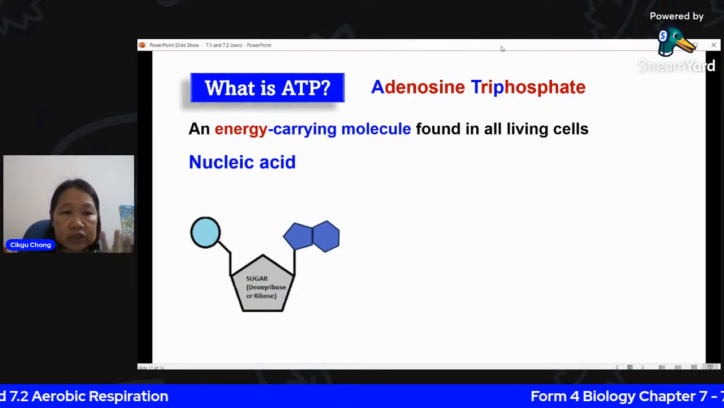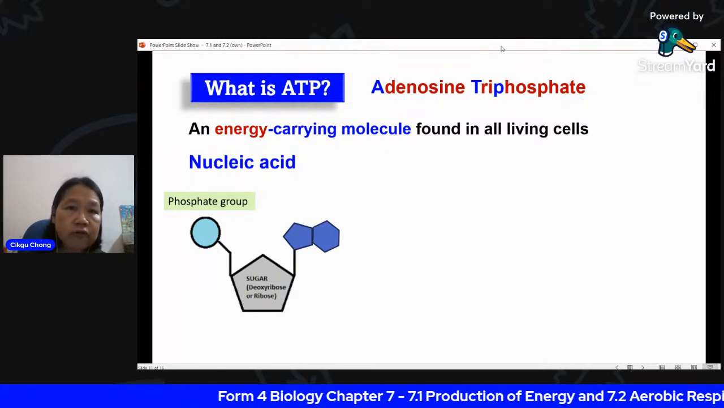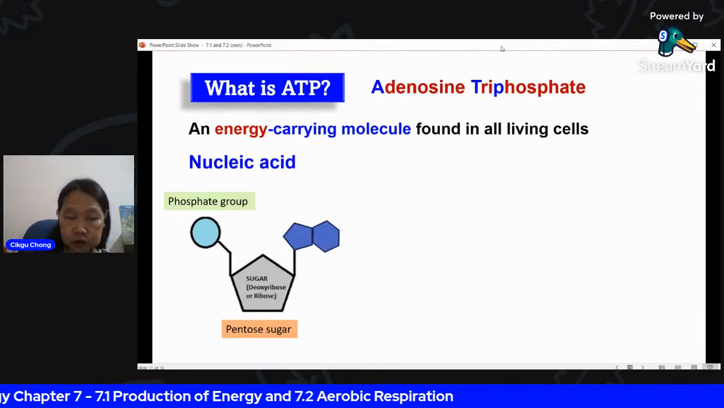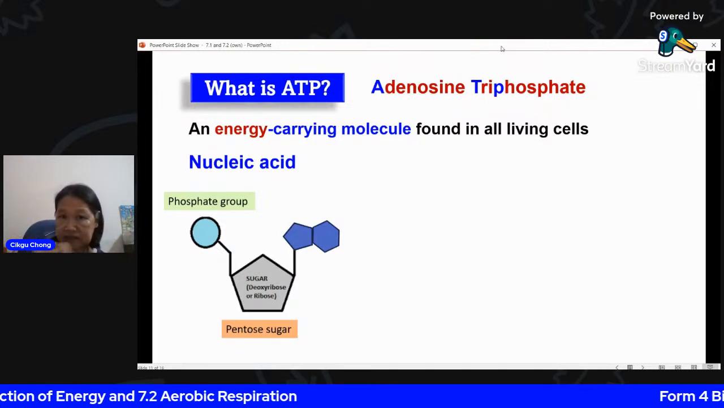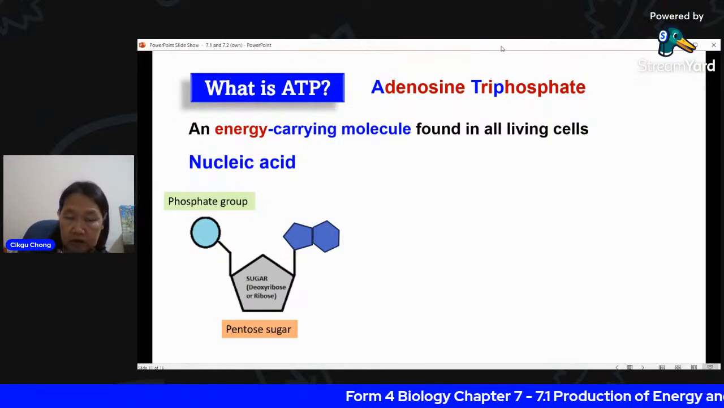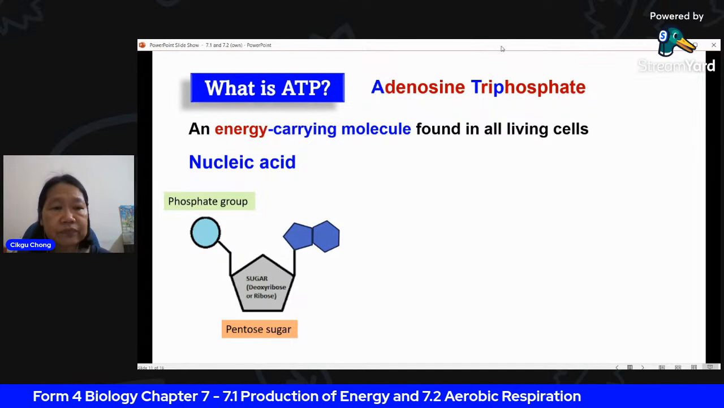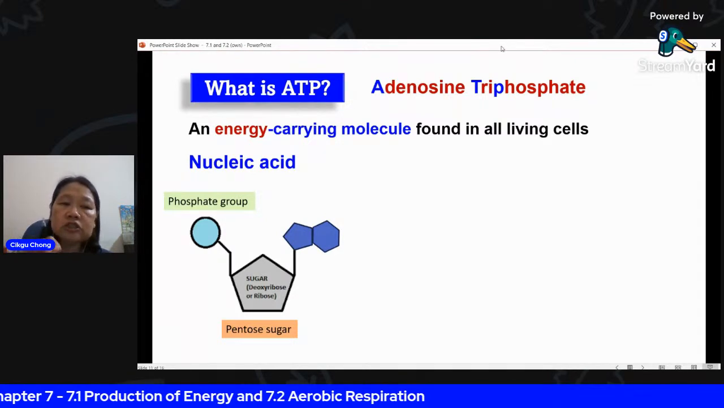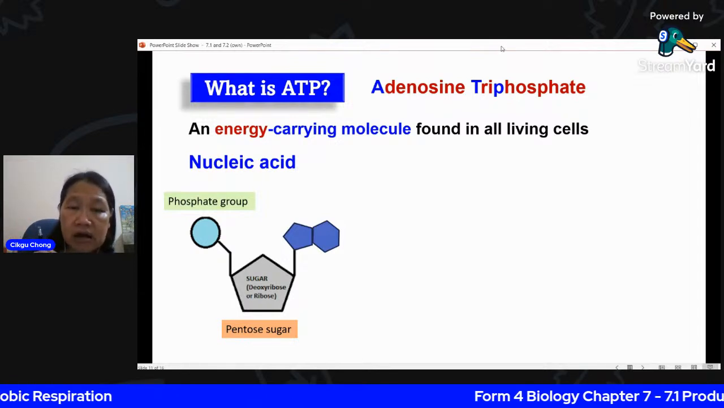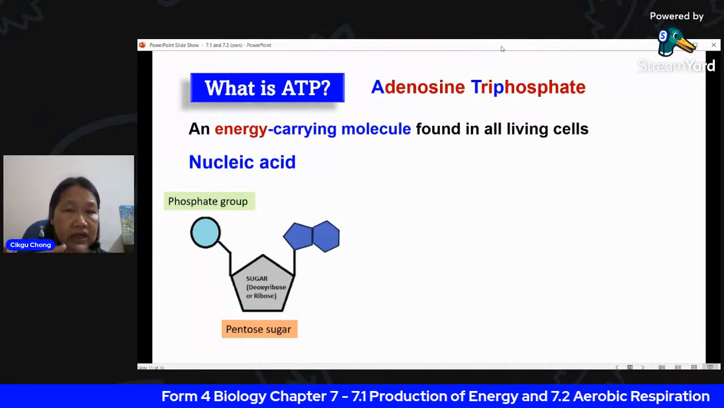So there are 3 basic units here. The first one is a phosphate group, PO4 3 minus. Then they have a sugar molecule called a pentose sugar. Pentose is 5-sided, so you normally draw a pentagon to represent the sugar. Pentose sugar can be 2 types, either deoxyribose sugar or ribose sugar. If you use the deoxyribose sugar, you produce DNA. If it's the ribose sugar, you get RNA. So the 2 types of nucleic acid are RNA and DNA.